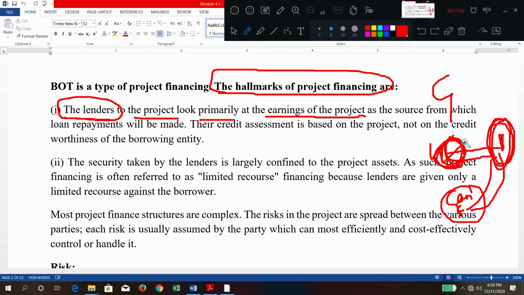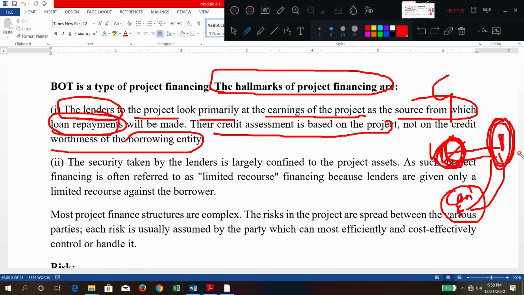This earning of the project is seen as the source from which loan repayments will be made. The credit assessment is based on the project, not on the borrowing entity. Here they are not looking at the company's performance, they are looking at the project performance.